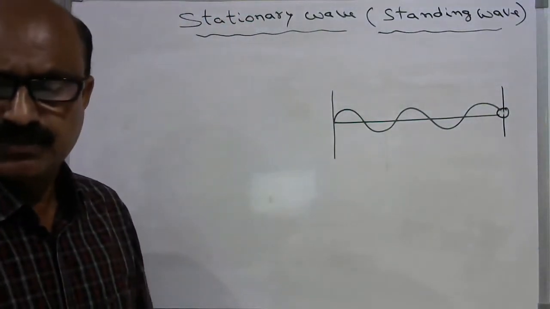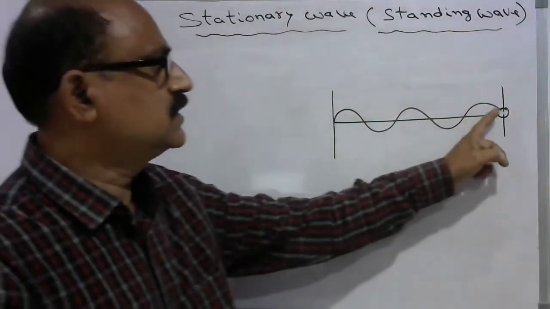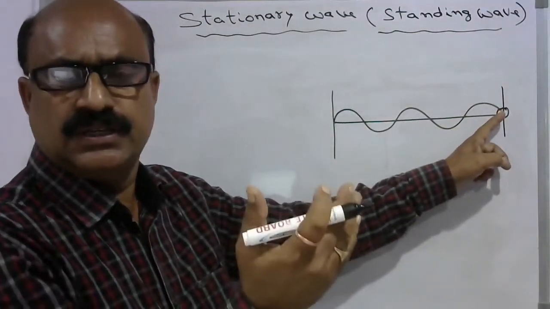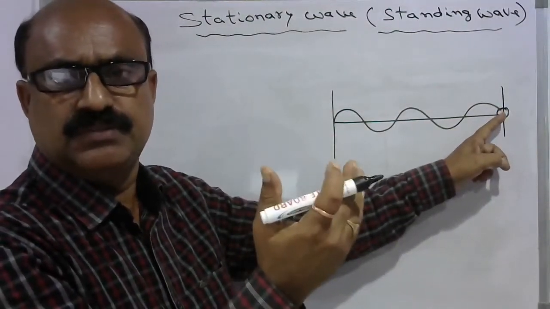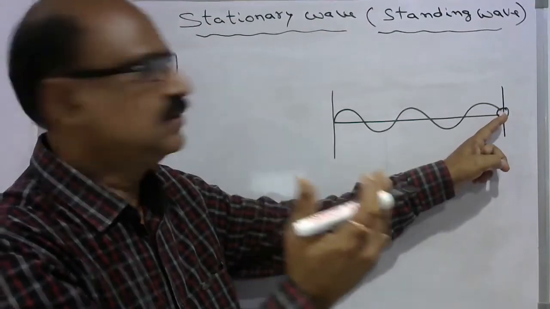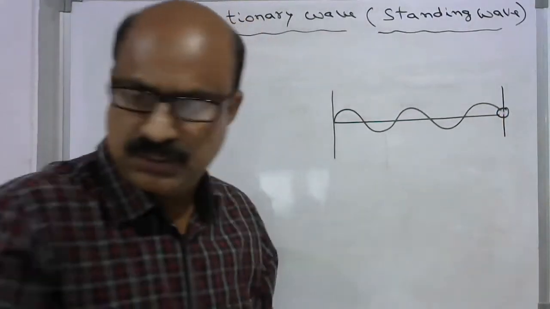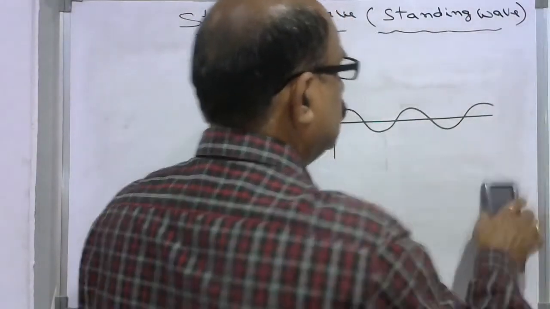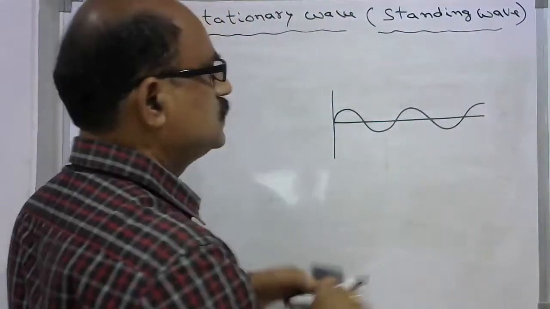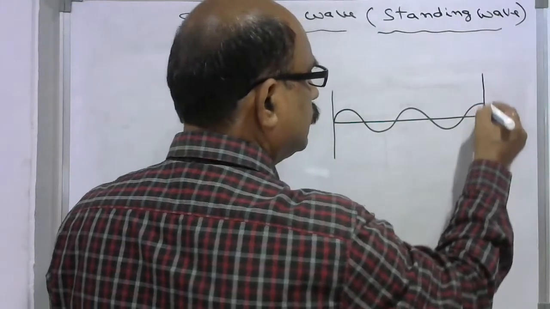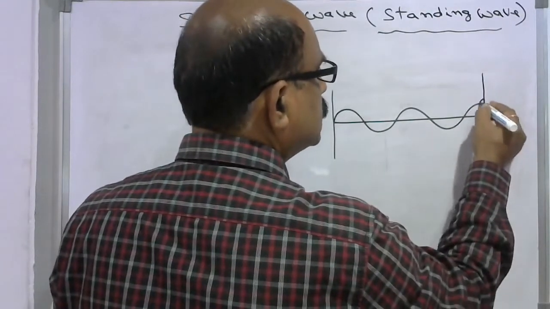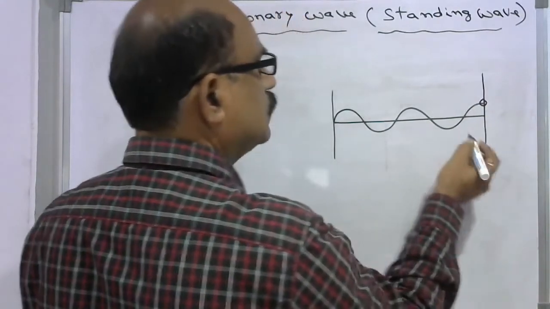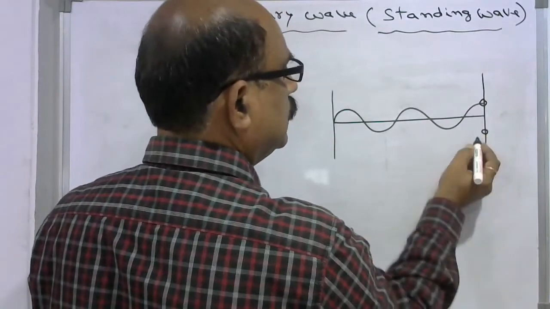Under this case, what happens? In the reflection, the phase change will be phi equal to 0. So what happens now? Here we get a waveform like this. The wave will be like this only. It just moves up and comes back down like this.